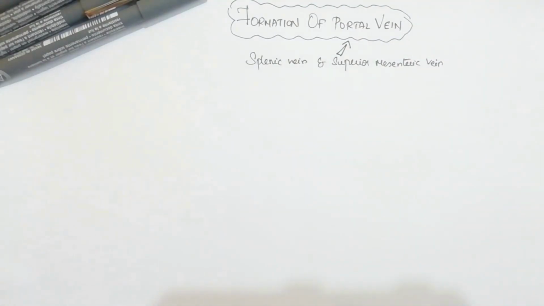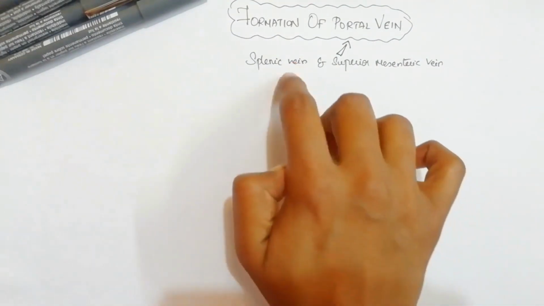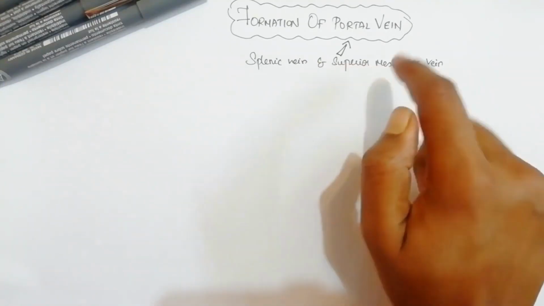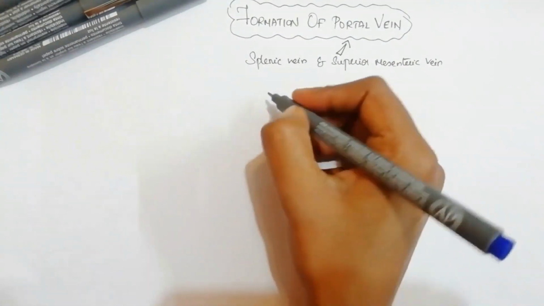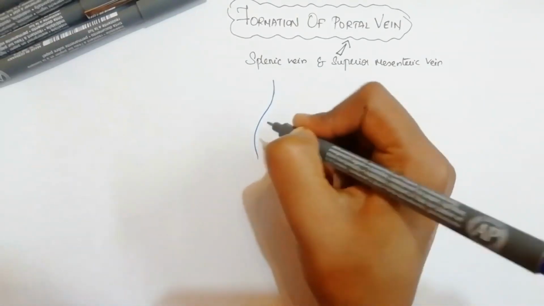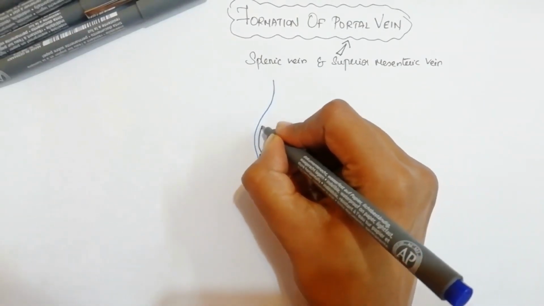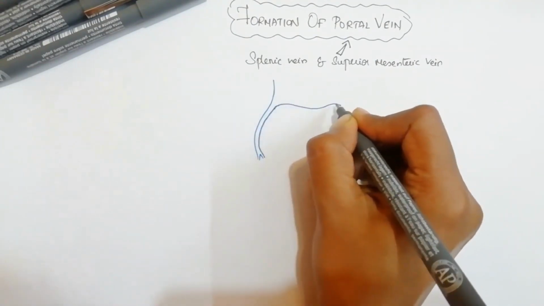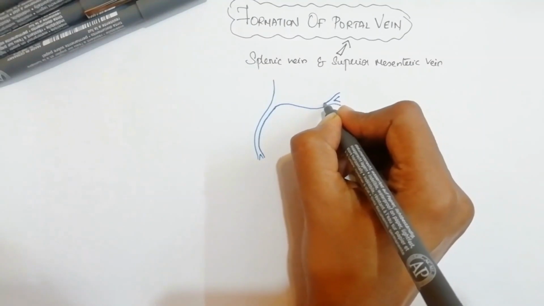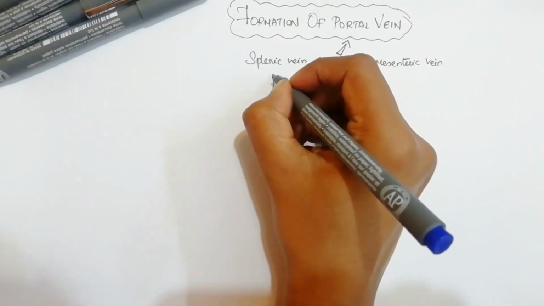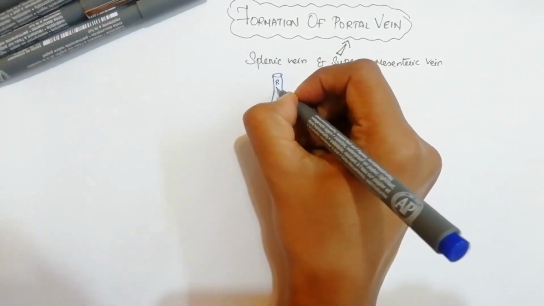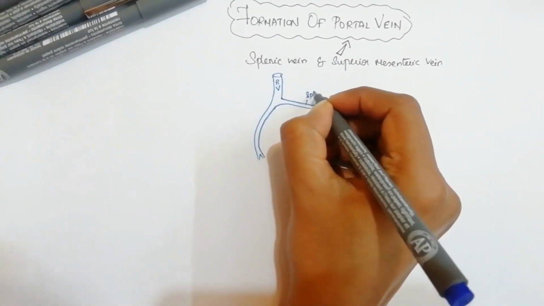So we have to see where this portal vein is situated, such that we can make out the splenic and superior mesenteric veins and where they are coming from. We have this portal vein as I showed. The superior mesenteric vein is coming from the lower part and the splenic vein is coming from the left area. From the left side the splenic vein combines to form our portal vein. So this is the portal vein and this is the splenic vein.